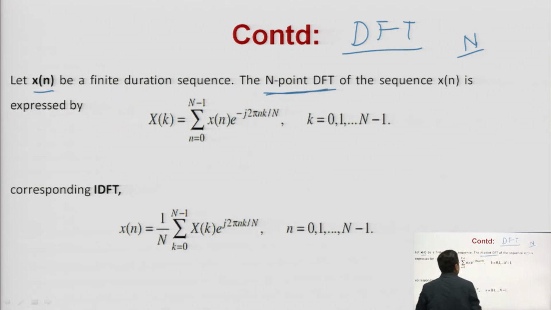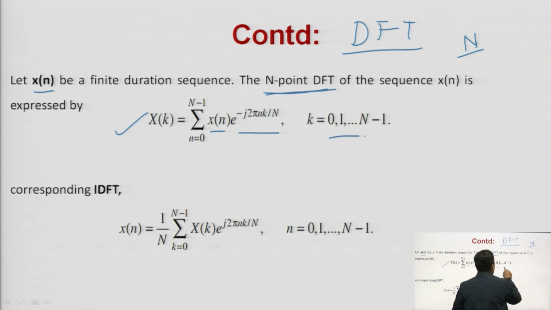The DFT you are calculating here for N points. So, X of k is equal to summation n from 0 to N minus 1 x of n into e to the power minus j 2 pi n k by N, where k is equal to 0 to N minus 1.